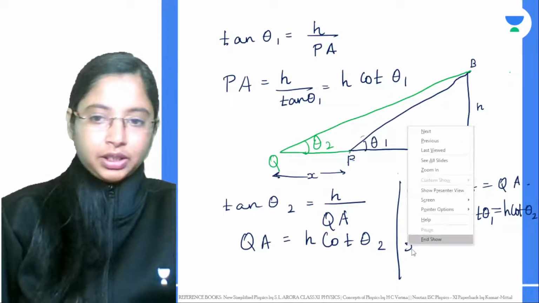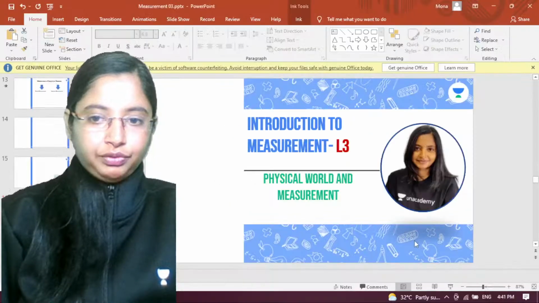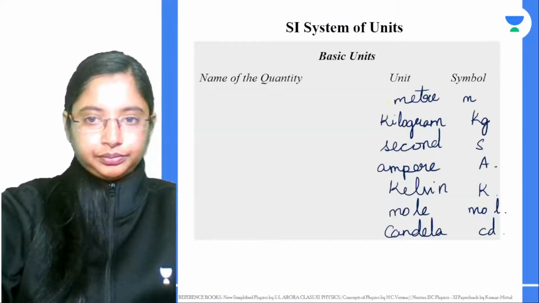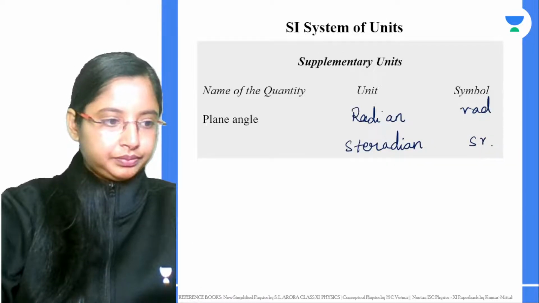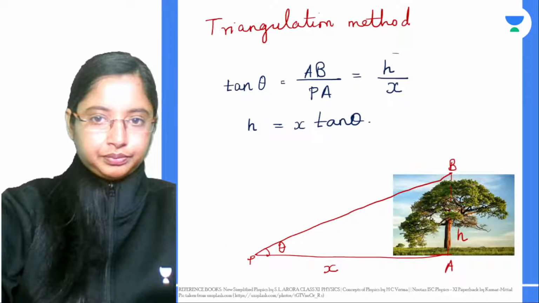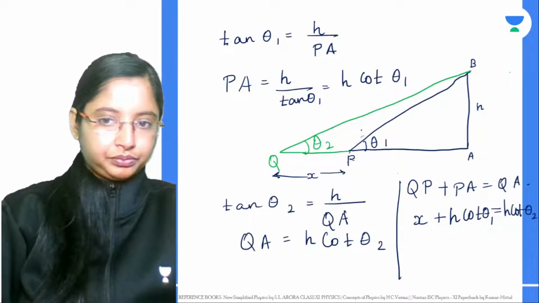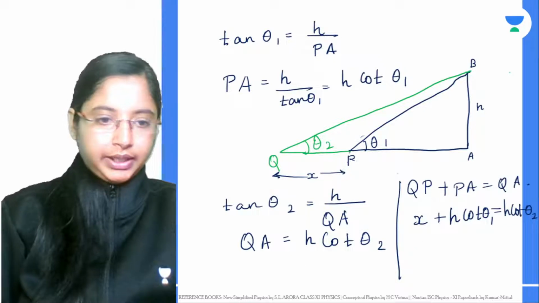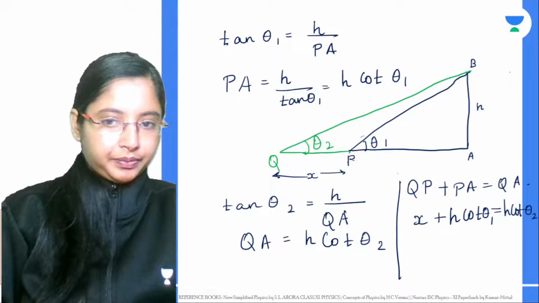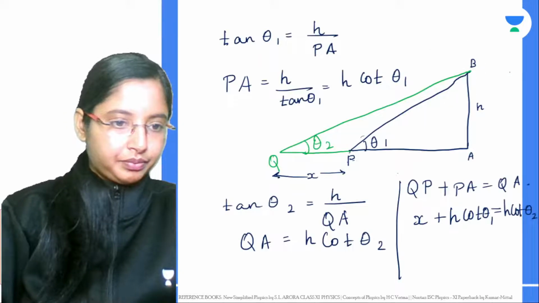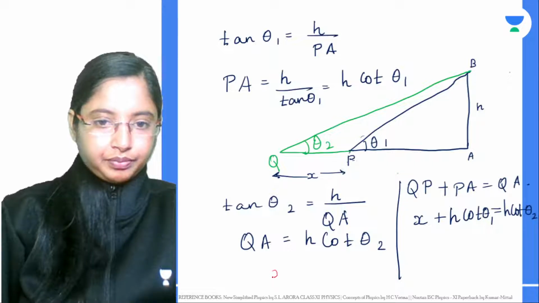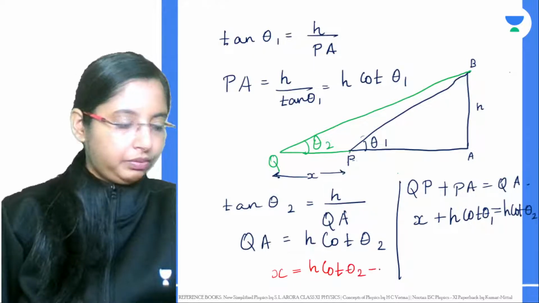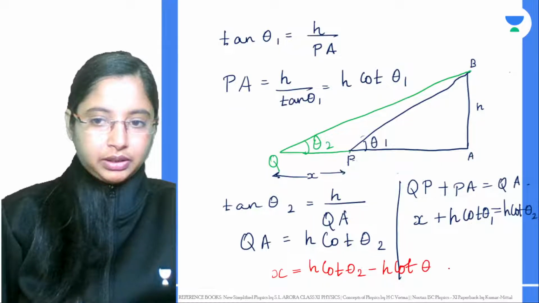From here, if I'm measuring x, x will be H cot theta 2 minus H cot theta 1.